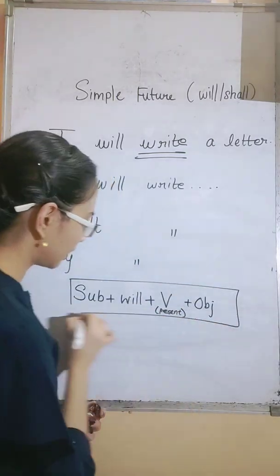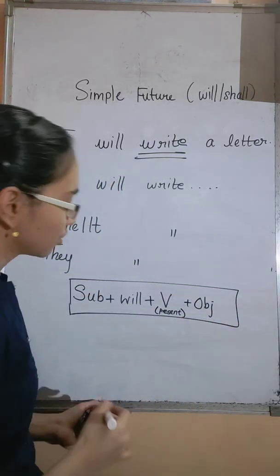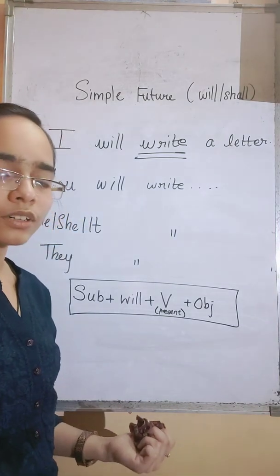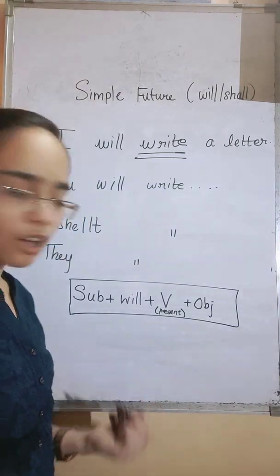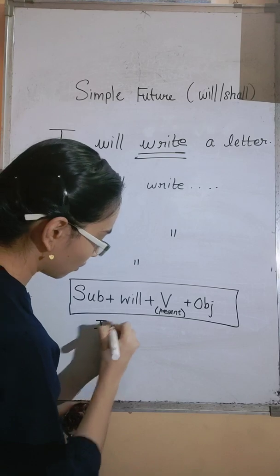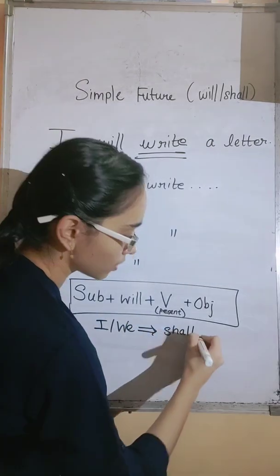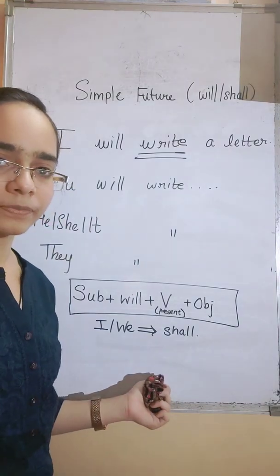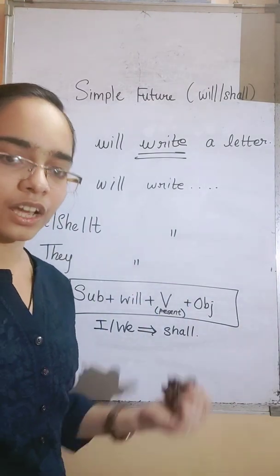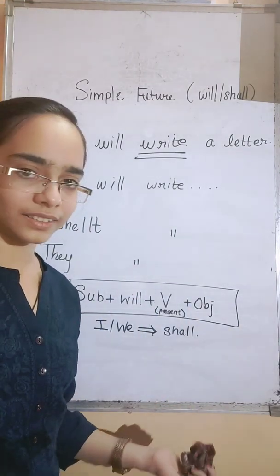So you might be wondering where to use shall. I or we is usually followed by shall. For these two words you can use shall. I shall write a letter. We shall write a letter.